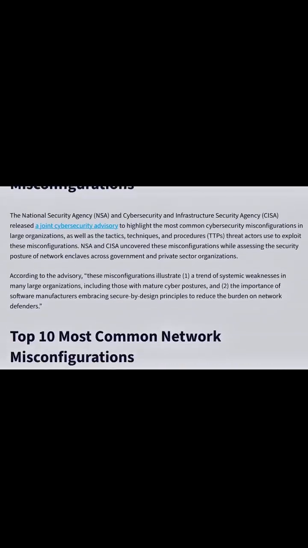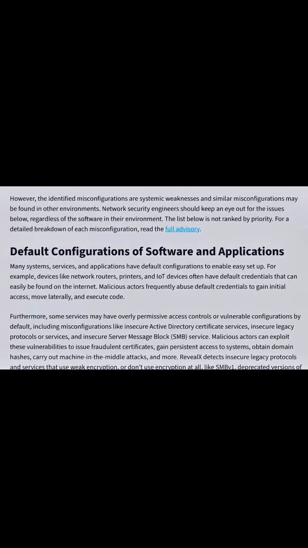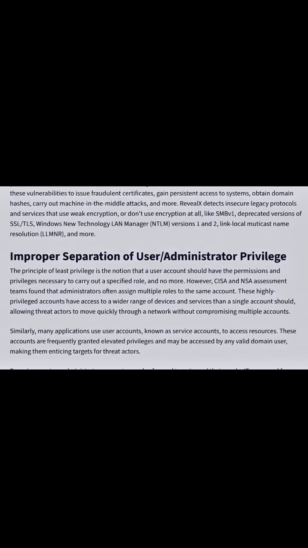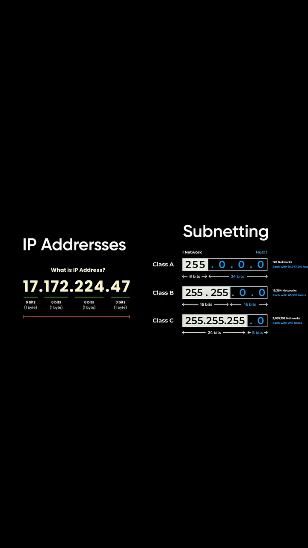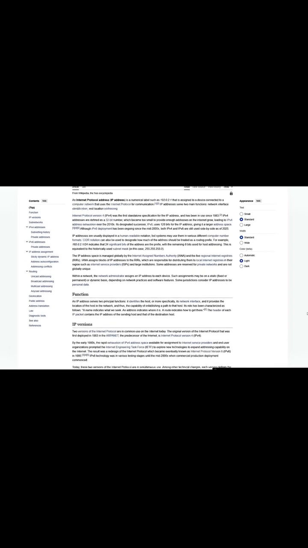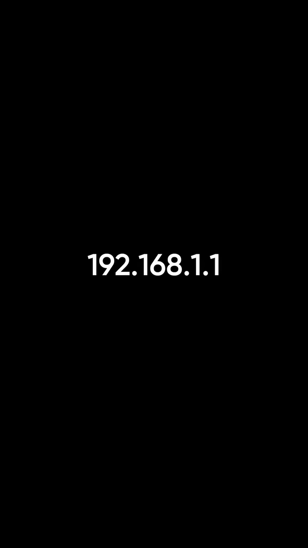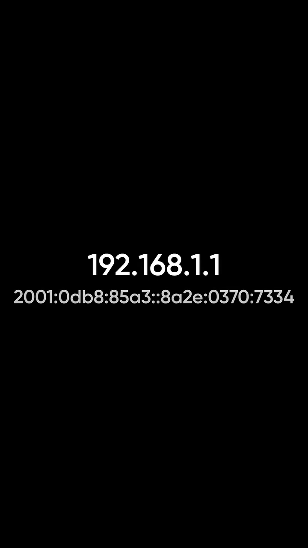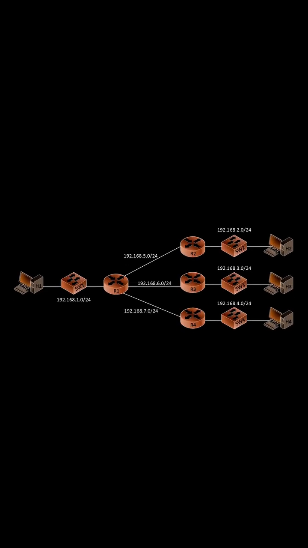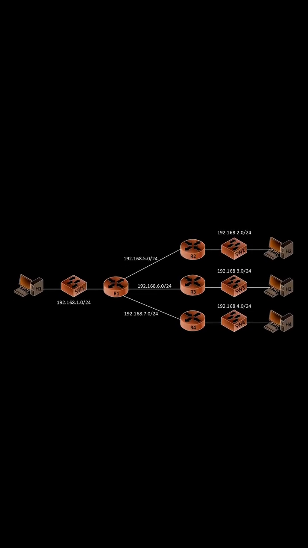Protocols and services often contain misconfigurations, which ethical hackers can test to gain unauthorized access. IP addresses and subnetting are essential concepts in networking. An IP address is a unique identifier for each device on a network, allowing them to communicate. IPv4, such as 192.168.1.1, and IPv6, such as this address, are two common addressing schemes. Subnetting breaks a large network into smaller subnetworks, making it more organized and secure.